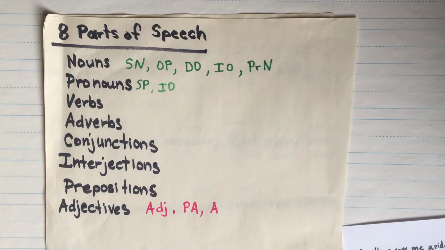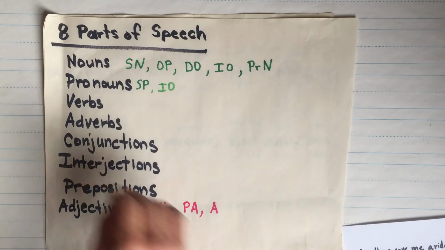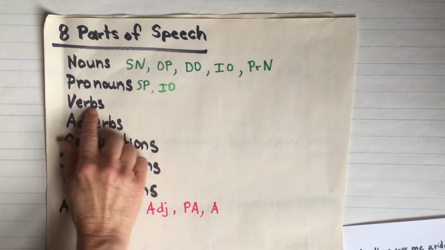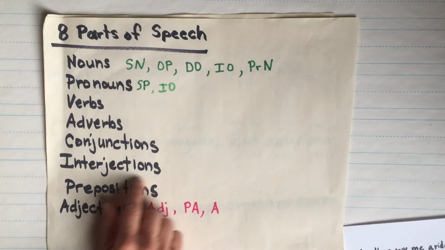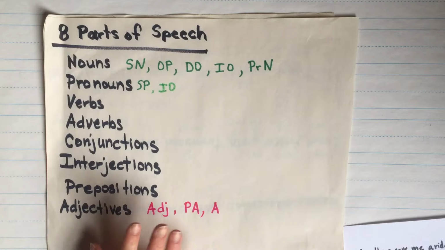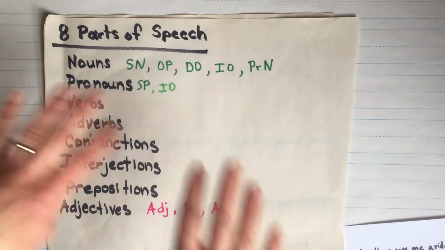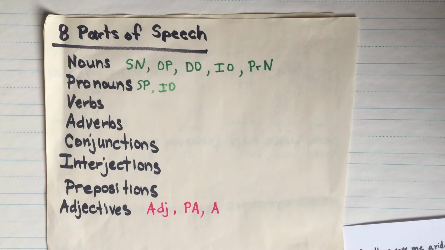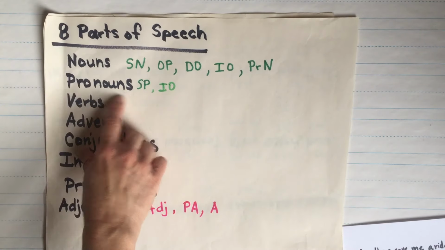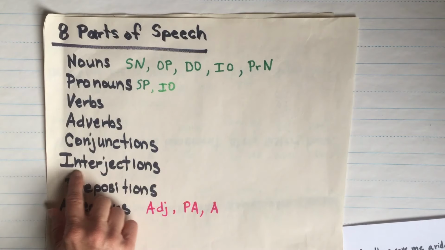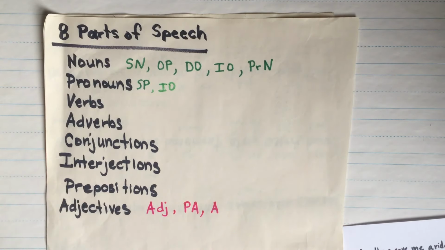Sing along. 8 parts of speech. Woo! Nouns, pronouns, verbs, adverbs, conjunctions, interjections, prepositions, adjectives. 8 parts of speech. Woo!